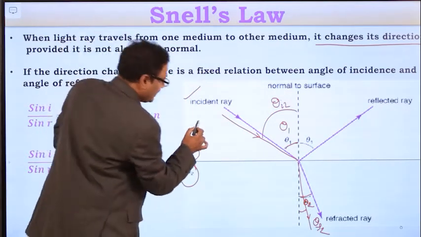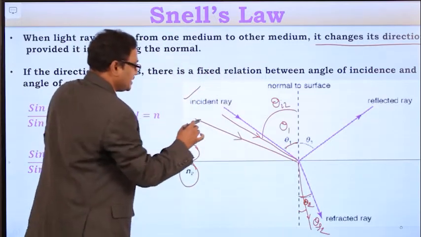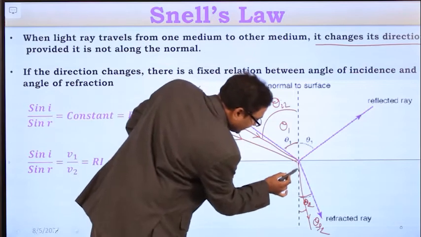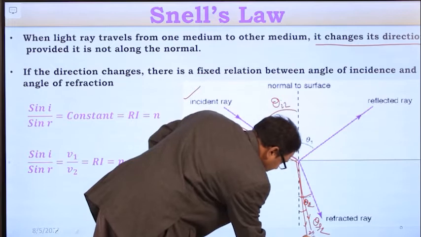And consider one more light ray whose angle of incidence is I3, and it maintains another angle of refraction, that is R3.